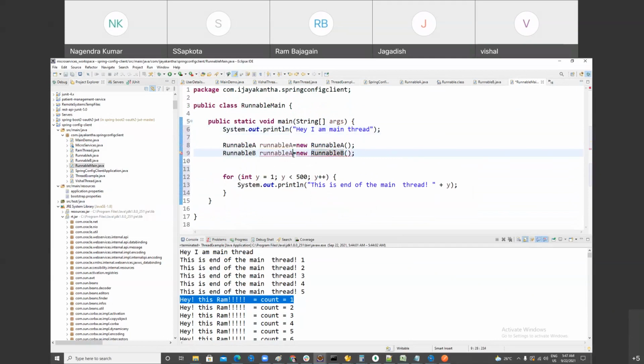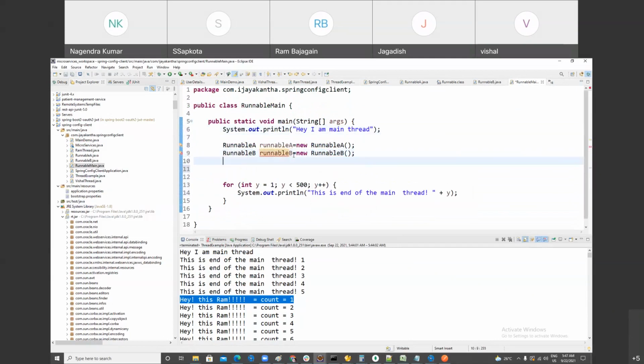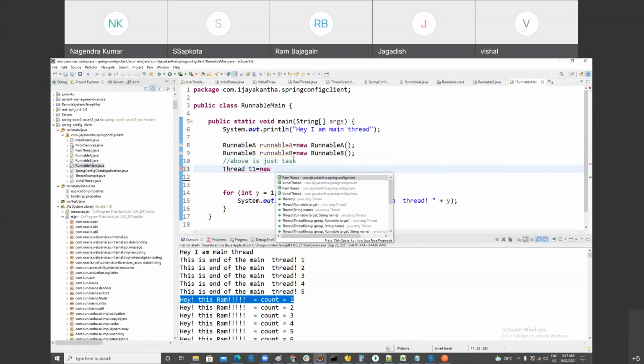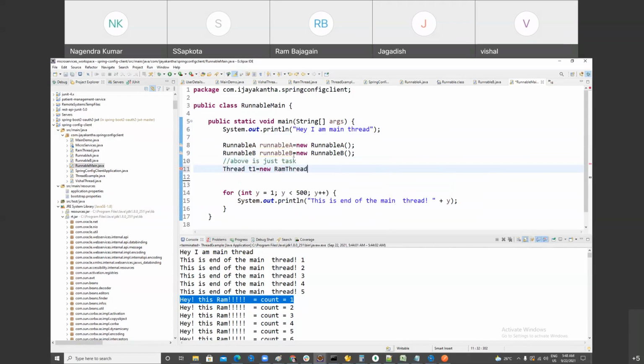This is just a task. Above is just a task. You are with me? And if I want to make it a thread, you have to wrap it into a thread object manually. Earlier you were extending the thread, right? You can make an object and you can start it. But here you cannot do it. Here you have to wrap it inside a thread like this.